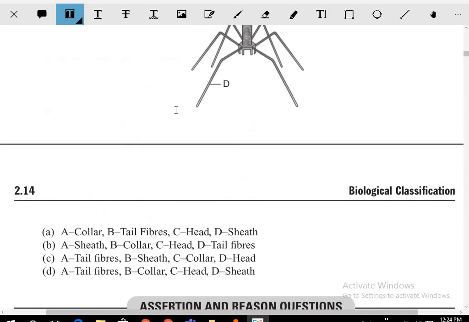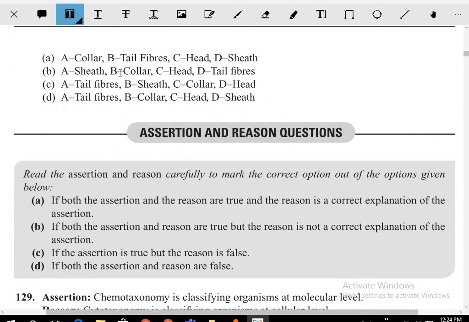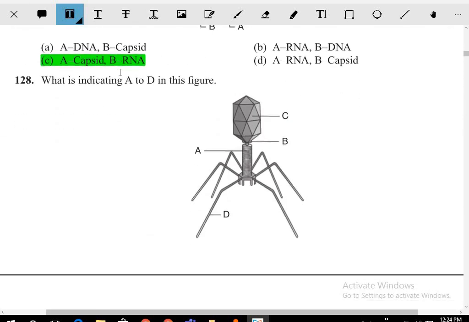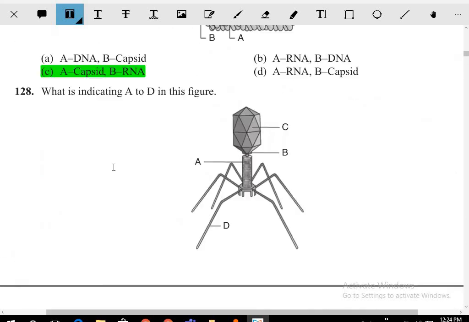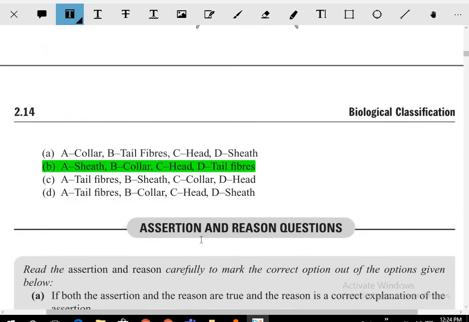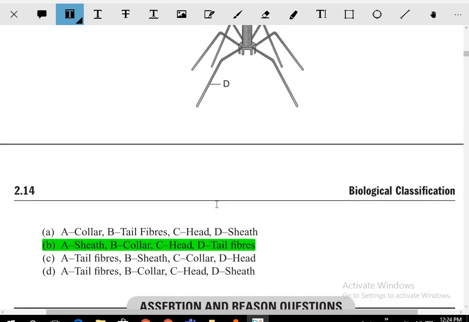Okay, till here is okay. B is what? Collar. So the answer for this is B. A is what? Sheath, and this is the tail fiber. Here we are done with biological classification and NCERT gear up questions.